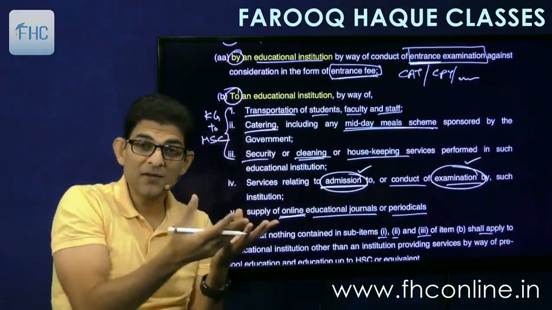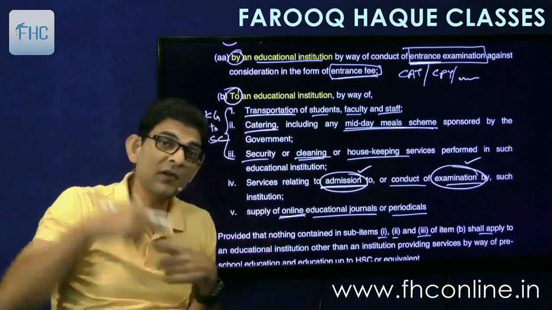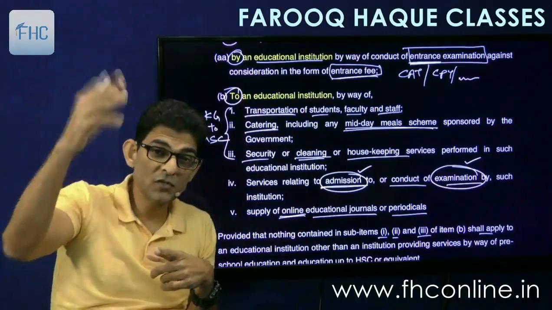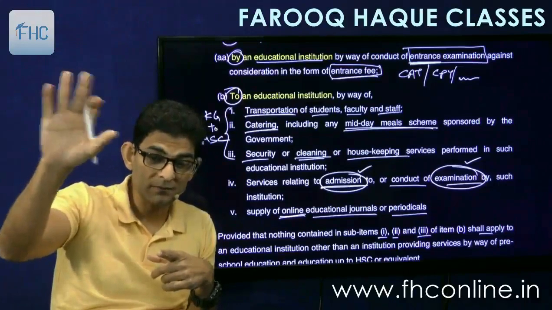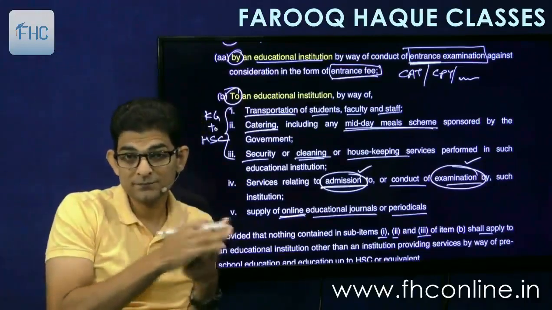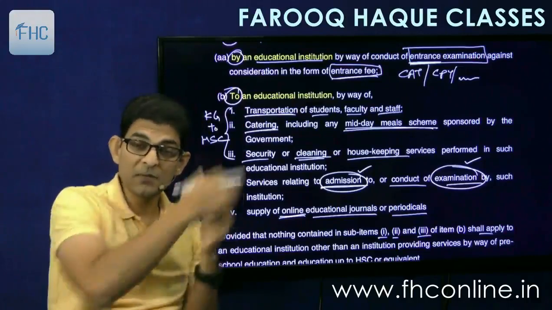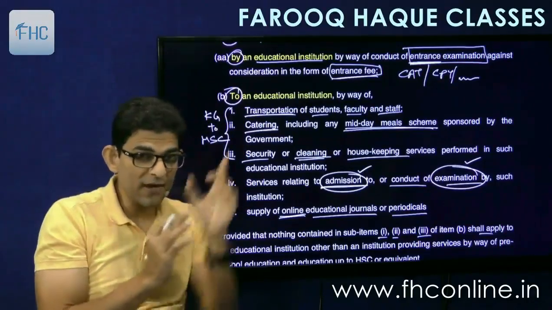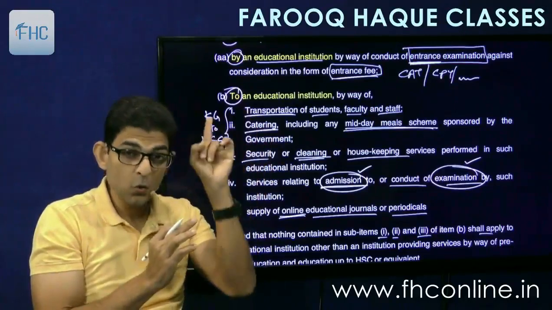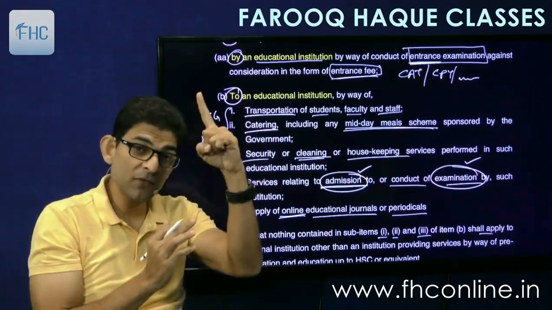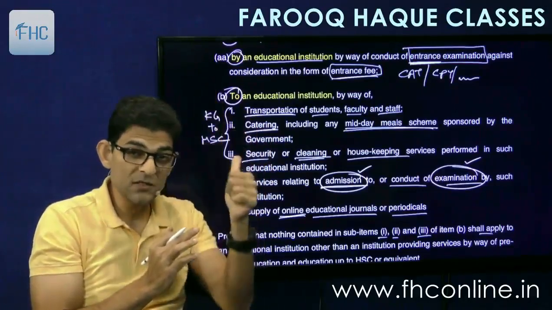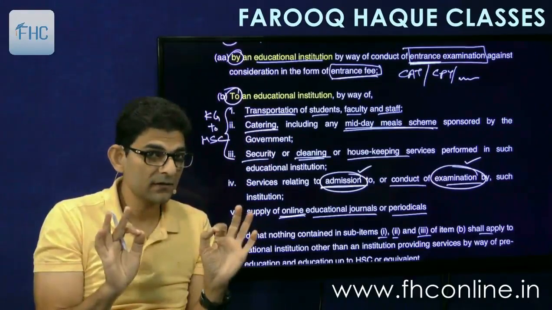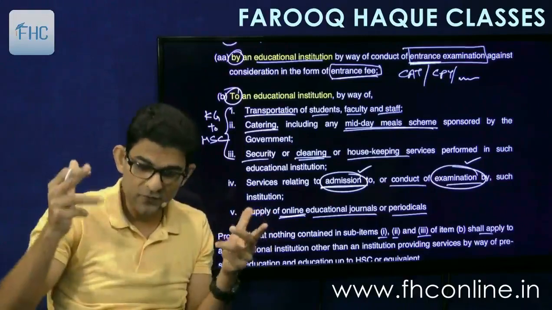If I provide catering service to school, it is exempt. If I provide catering service to college, it will be taxable. Engineering college, it will be taxable. Okay. Similarly, security, cleaning and housekeeping. So first 3 category of services are exempt only for the first category of educational institution, that is KG to HSC. Clear? No doubt? Very good.